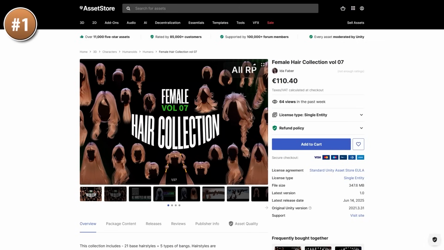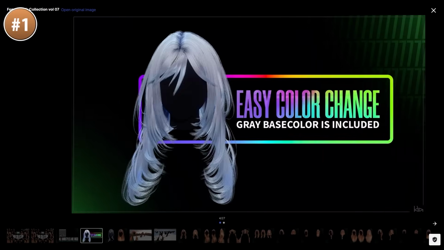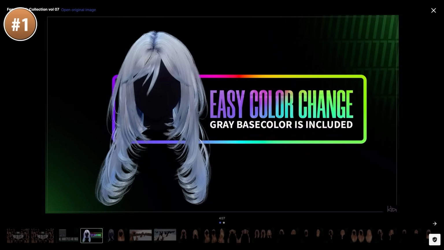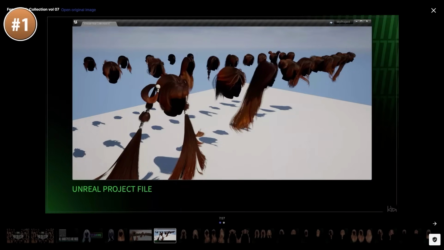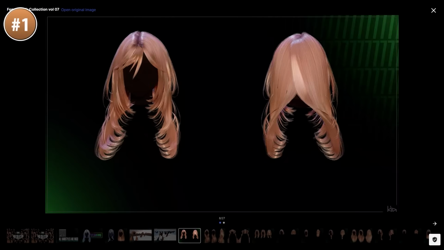And then if you've got women in your game and you need some hair customization, look at this pack. You've got lots of different hairstyles. Apparently they're all rigged. I've never animated hair myself. You've got all kinds of styles, different cuts, different everything. And of course, you can also recolor them easily.